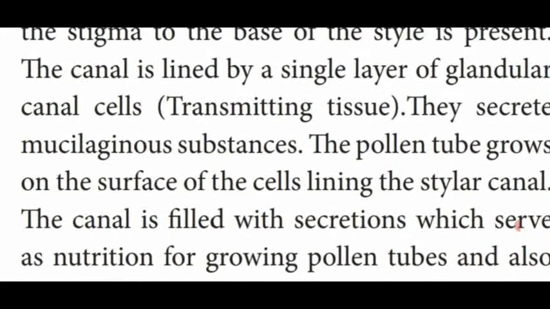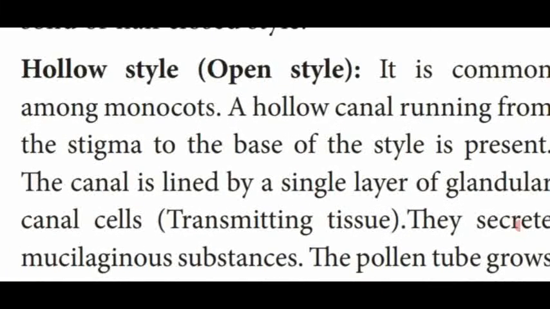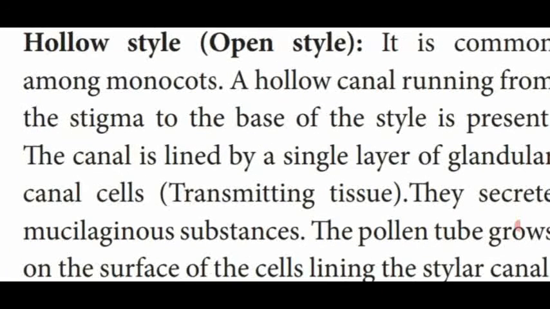So what will happen in the hollow type or open type? It contains a hollow canal. Which one contains the hollow canal? The style of the gynoecium contains a hollow canal which runs from the stigma to the base of the style.